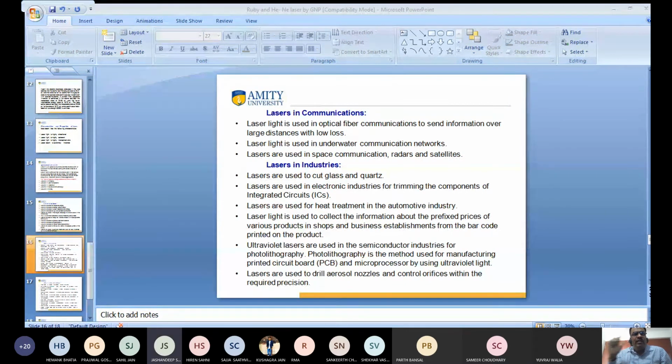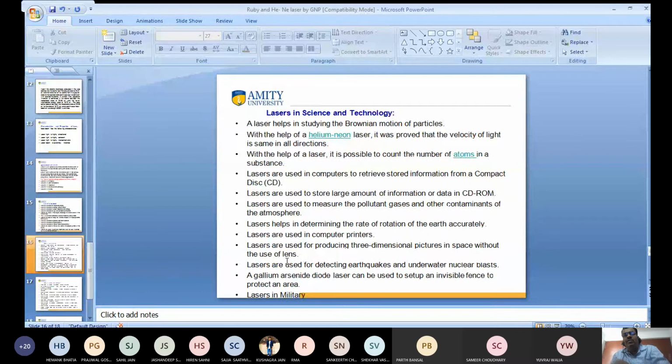Laser is also used in industry. It is used to cut glass and parts, and it is used in the electronic industry and so on. It is also used in heat treatment. So it has many applications in industry. Laser is widely used in industry.